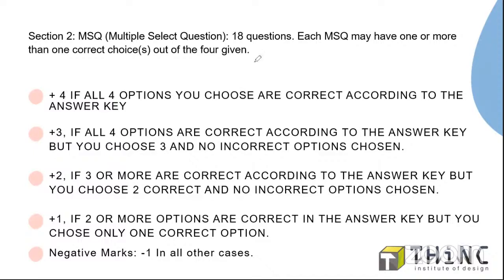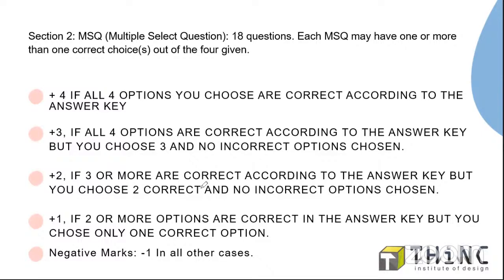Sometimes 4 options will be correct, sometimes 3, sometimes 2, and sometimes 1 also. So if A, B, C are the correct answers, till last year you would get marks only if you chose all the correct answers, A, B, C. If you missed any of the options, you would not get the marks.